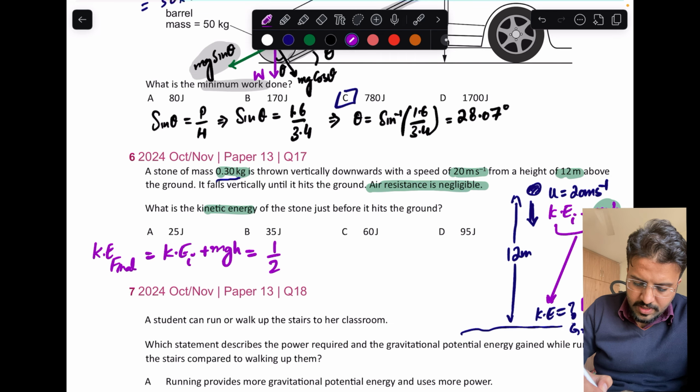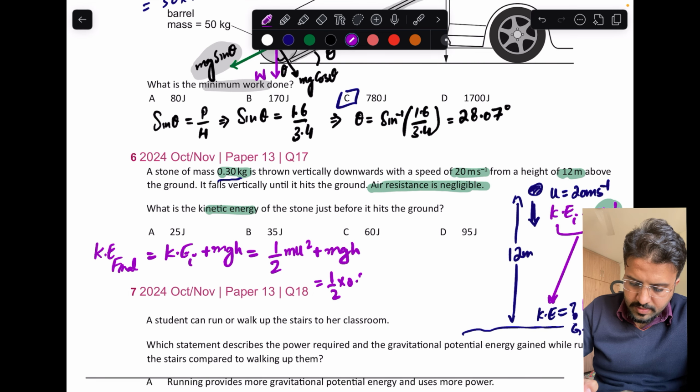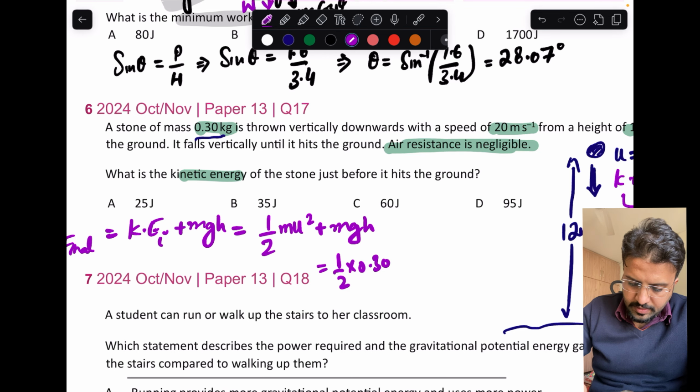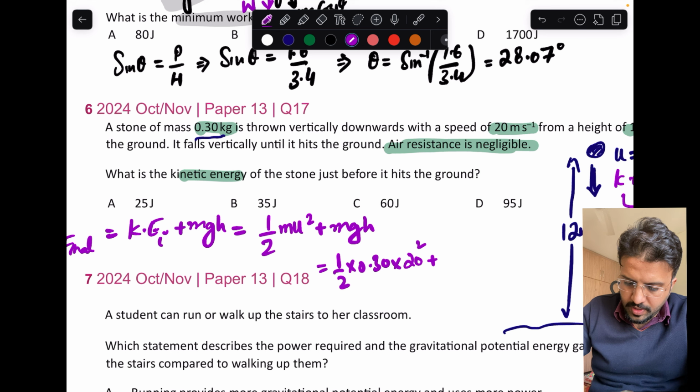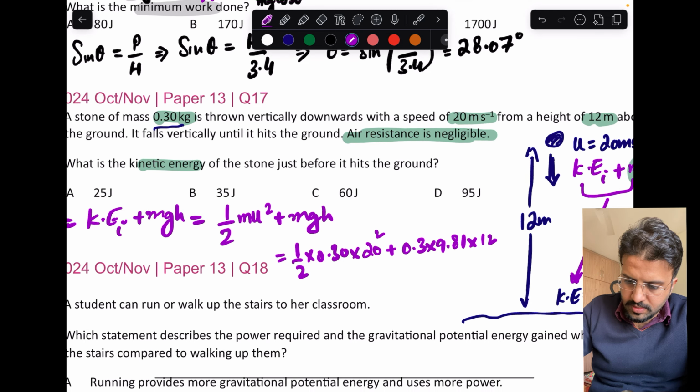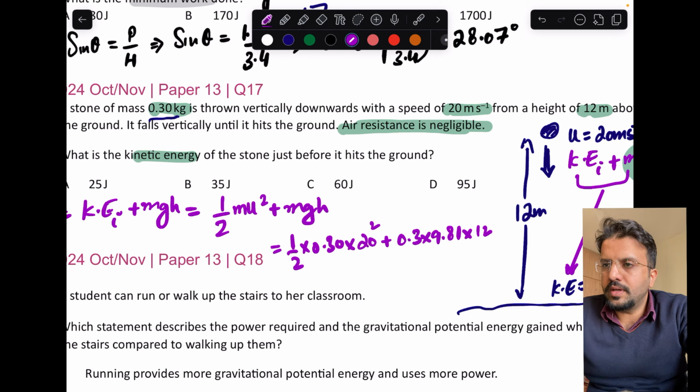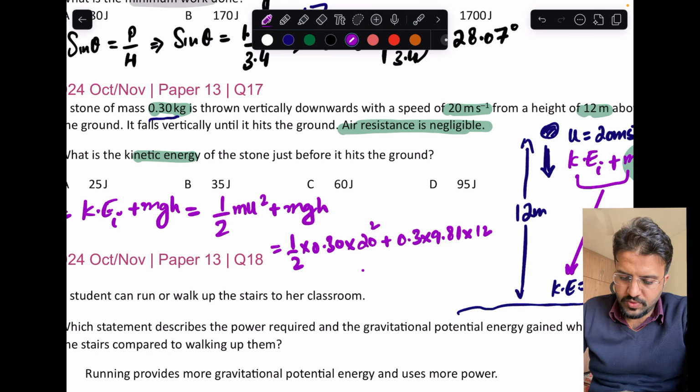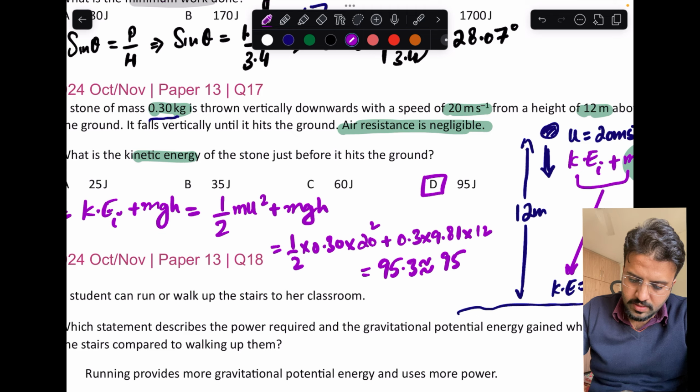You just have to put in the values. The final kinetic energy is half m u squared plus mgh. So one half, mass is 0.3, u is 20 squared, plus mass 0.3 into 9.81 into height 12. When I do the calculation, that will give me 95.3, which can be rounded off to 95, so the answer is option D.